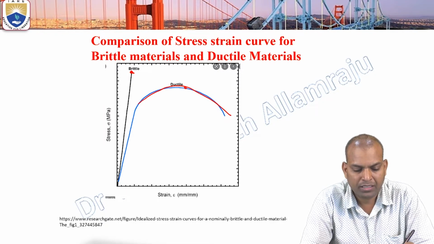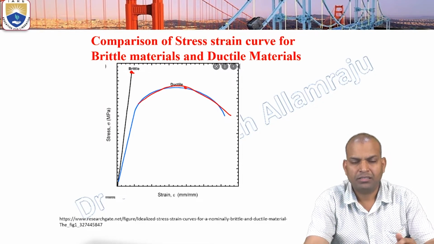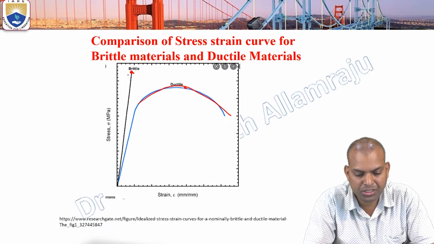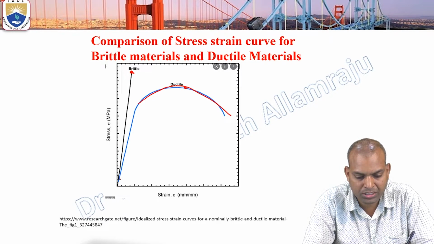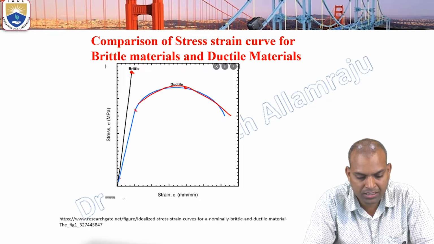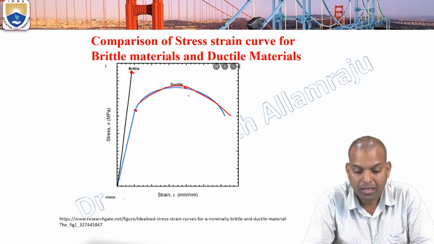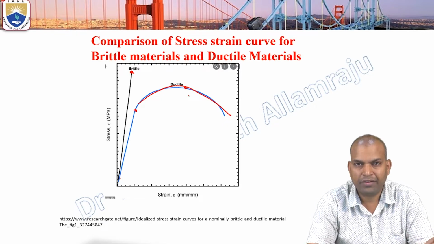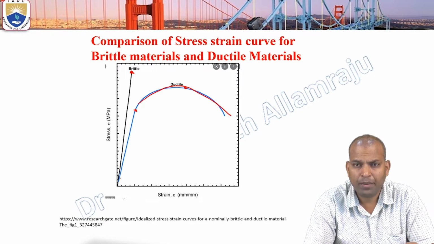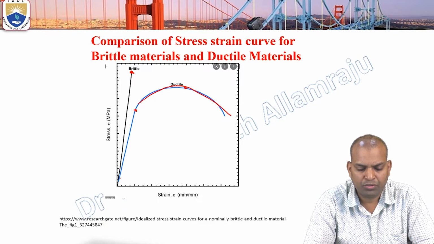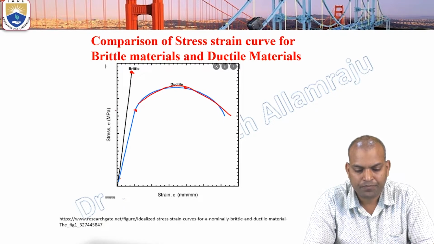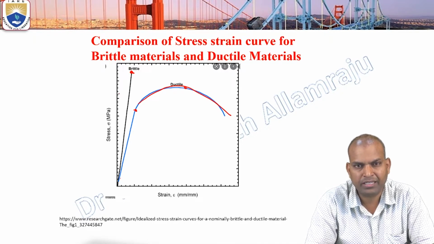The stress strain curve for brittle materials looks straight, with no curvature, whereas for ductile materials it is a straight line at first and then it goes on. That means ductile materials have the capability of deformation, whereas brittle materials show no deformation and break directly.